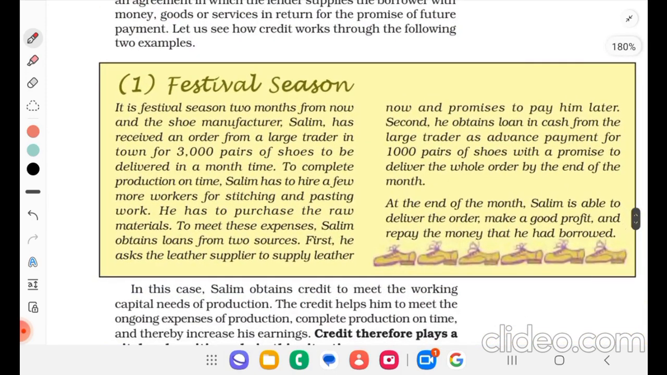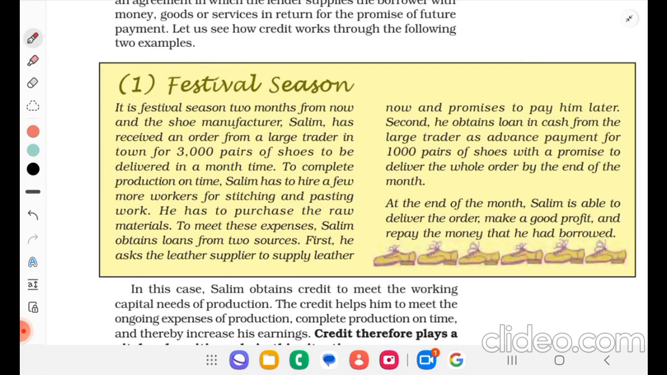Festival season. It is festival season two months from now, and the shoe manufacturer Salim has received an order from a large trader in town for 3,000 pairs of shoes to be delivered in a month's time. To complete production on time, Salim has to hire a few more workers for stitching and pasting work. He has to purchase the raw materials.